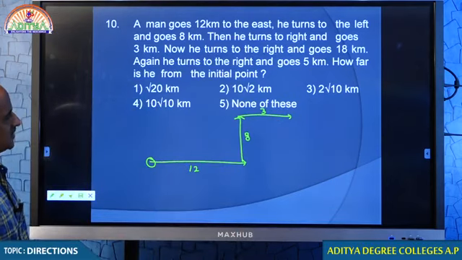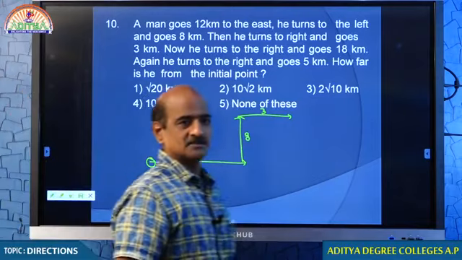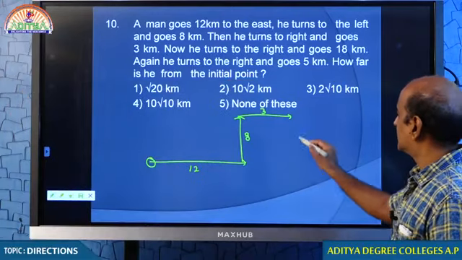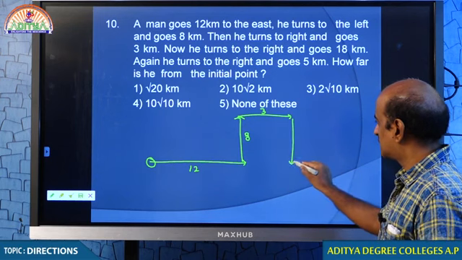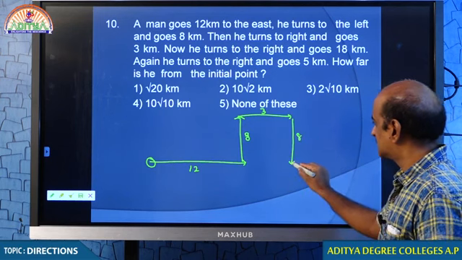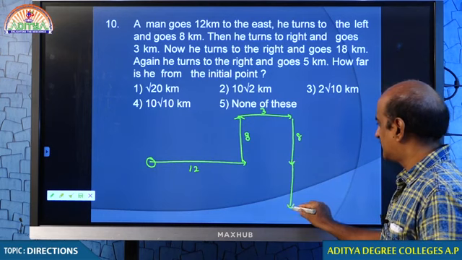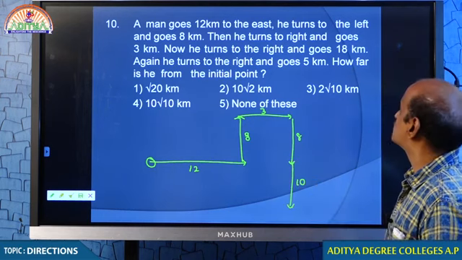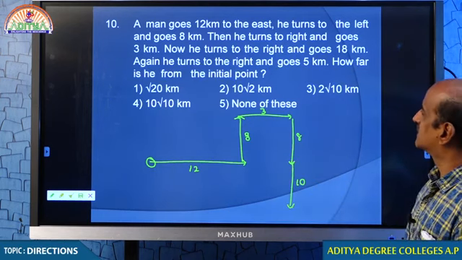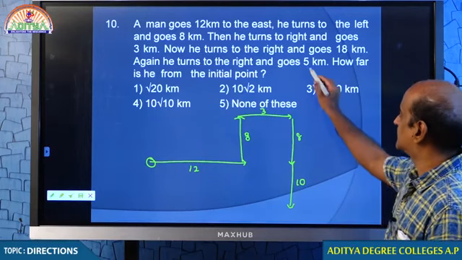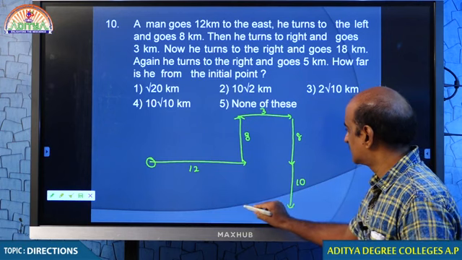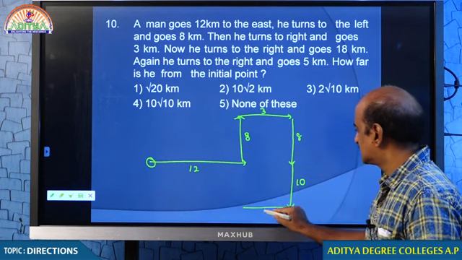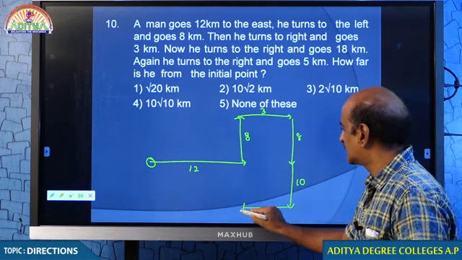Now he turns right and goes 18 kilometers. Be careful with the scale. Up to this is 8 and further 10, so 18. Again he turns right and goes 5 kilometers. Look at the scale. This is 3, therefore this is 3 and further 2.